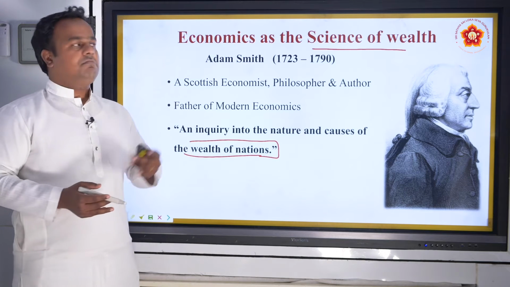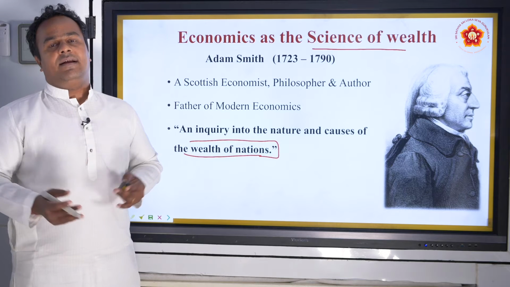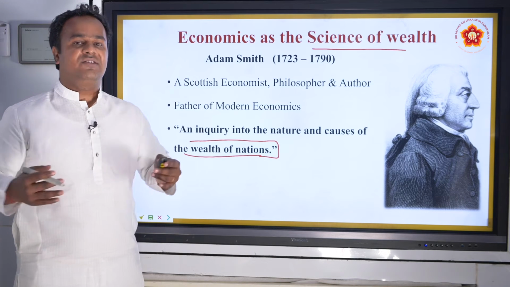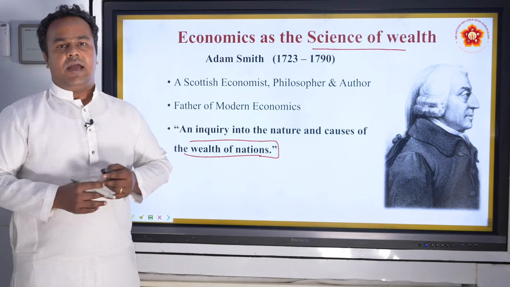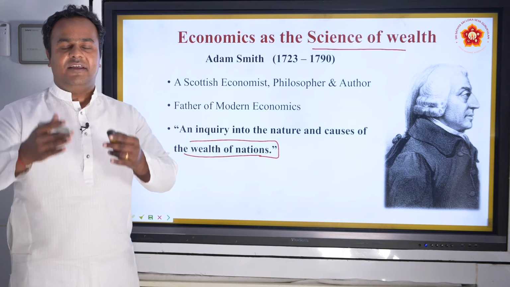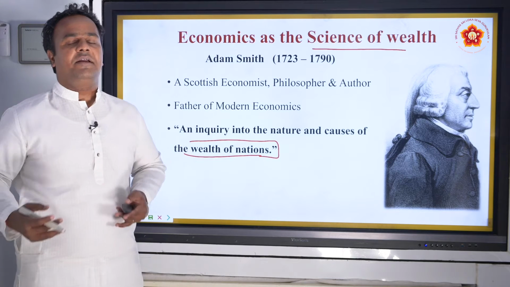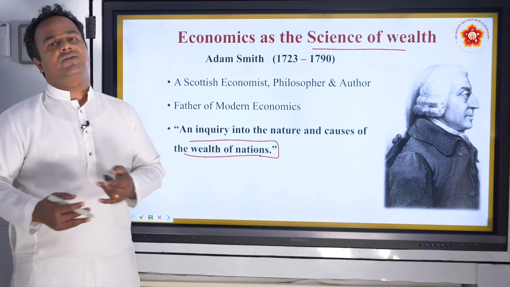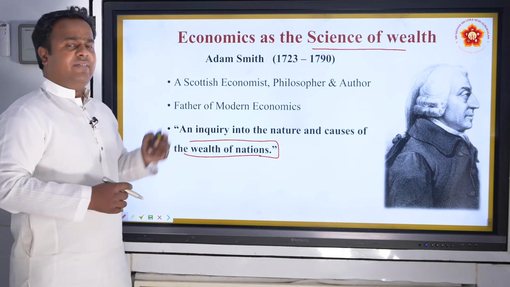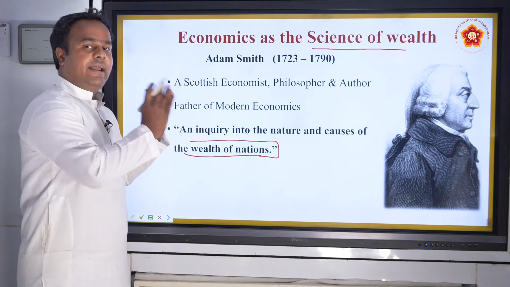During 1723 to 1790, England, specifically Scotland, was undergoing an agricultural revolution. It was dominating many other countries. As you have studied in history, England colonized countries like India, many African countries and Asian countries, etc. Their aim was just to increase the prosperity of Great Britain.